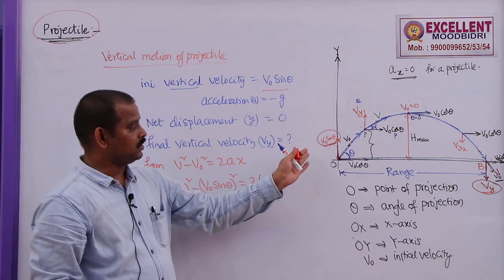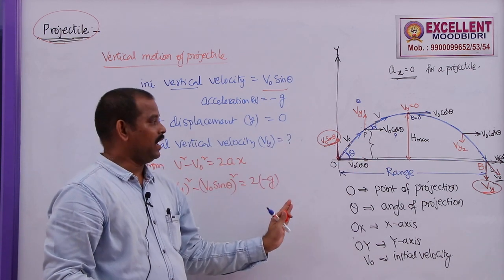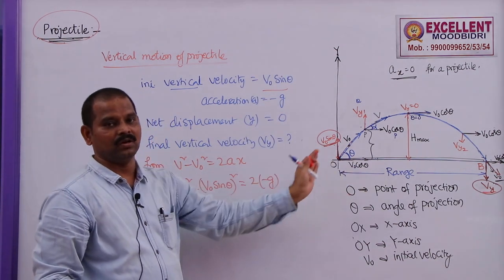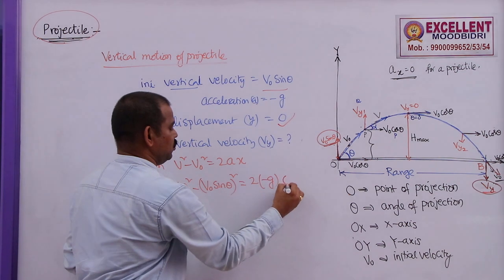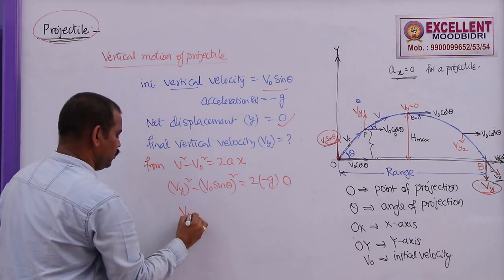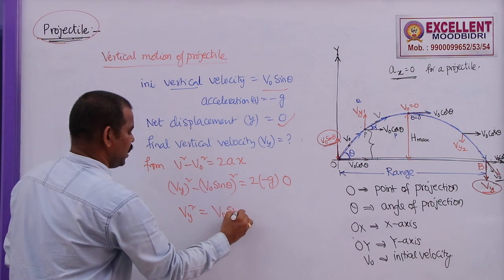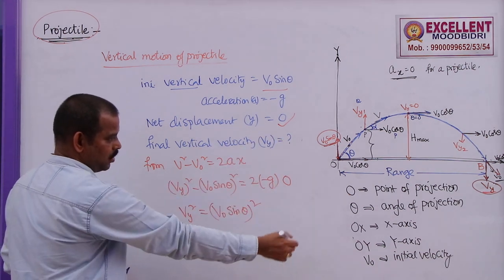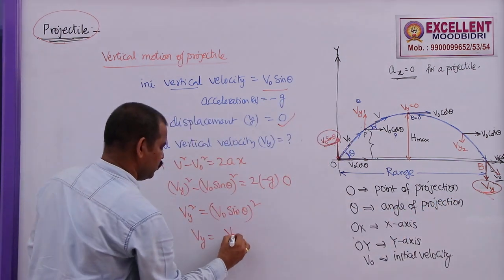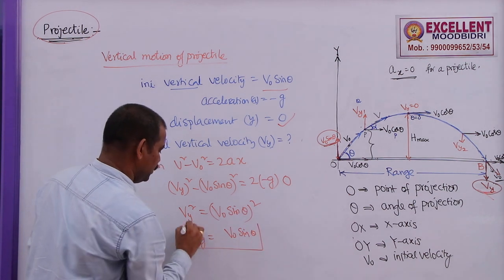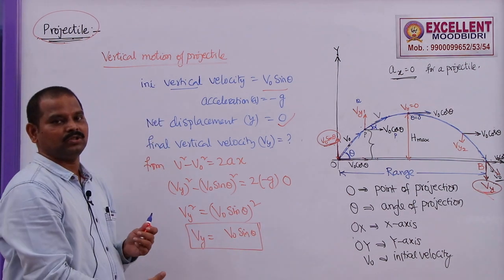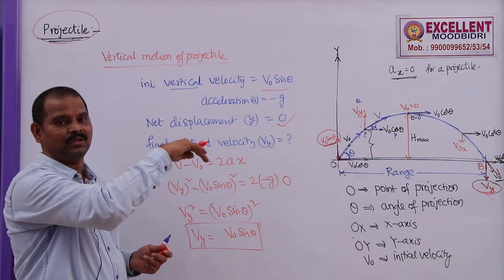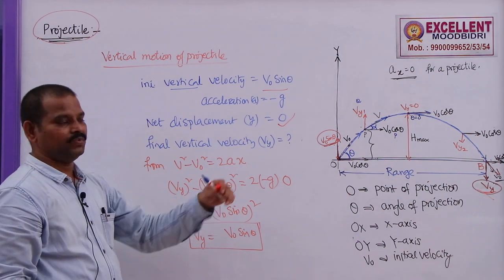When the particle or the projectile reaches point B, it has some vertical velocity in the positive direction and vertical velocity in the negative direction. So the net displacement, we know, is 0. So vy square is equal to v naught sin theta whole square. So the velocity in y direction while striking the ground, this is vy, is equal to v naught sin theta. That means the velocity with which the body is going up at a particular point is equal to the velocity with which it is going to travel in the opposite direction. The only thing is the signs will change.